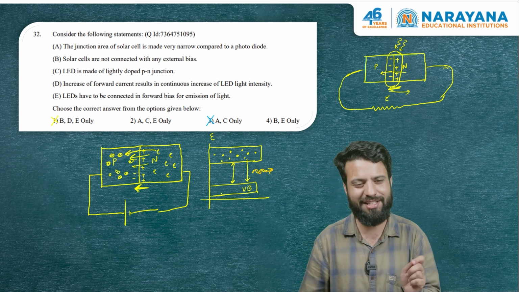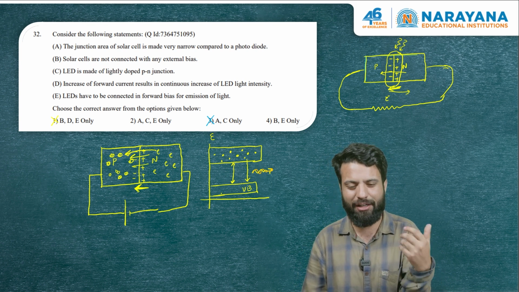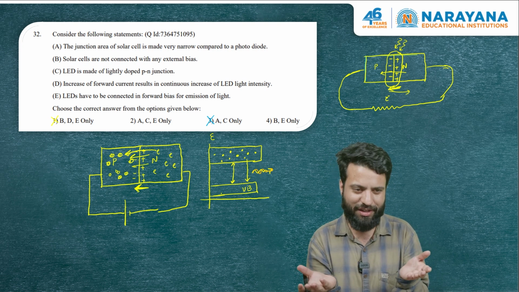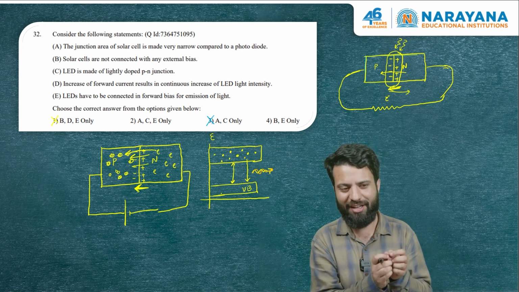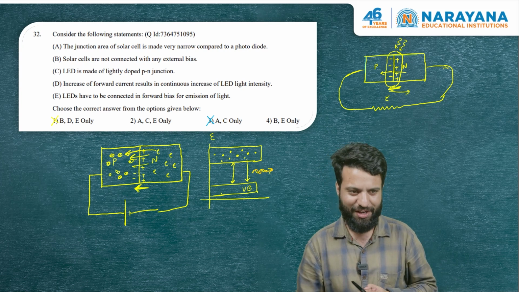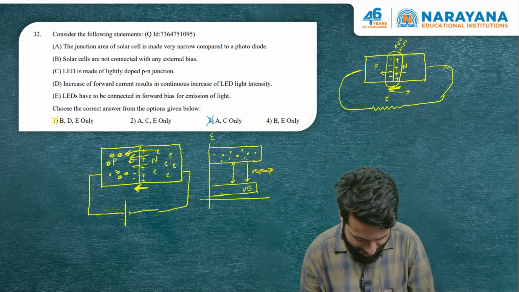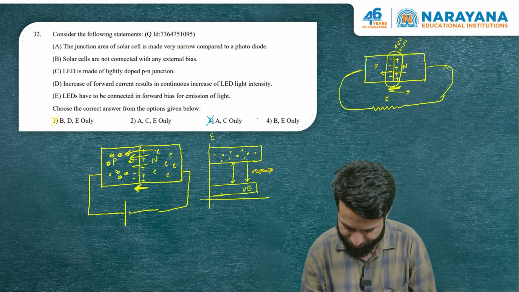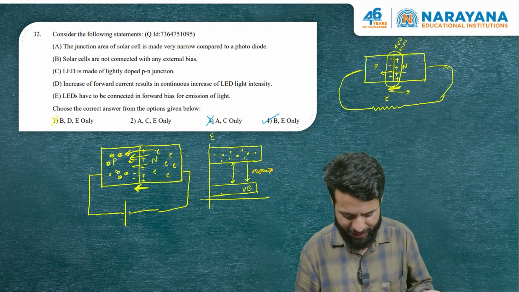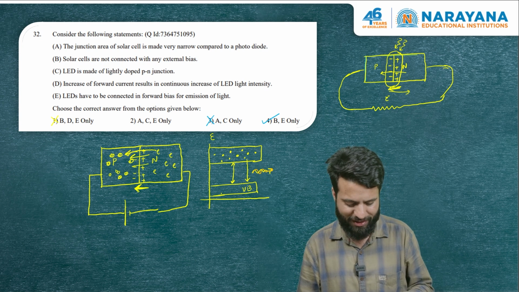Option B, solar cells are not connected with any external bias. No battery is needed. In fact, we connect a load across solar cells so that we can harvest the photon energy, light energy, into electrical energy. So with that, we are able to see that the answer of this question is option 4. B is a correct answer, as I explained, and E is also a correct answer.